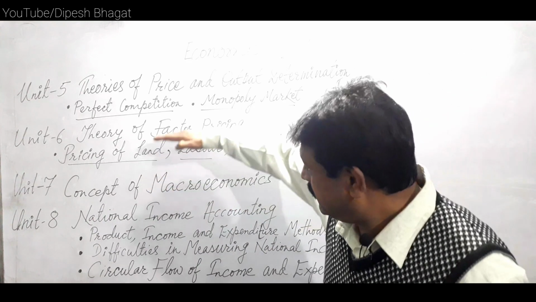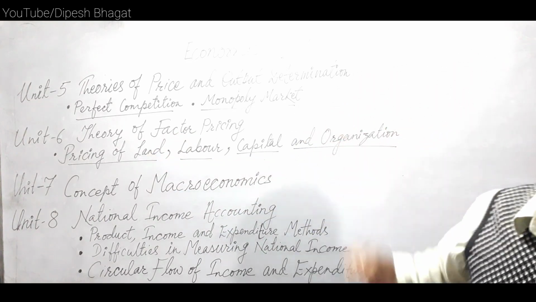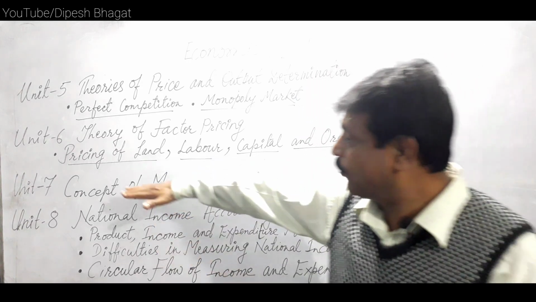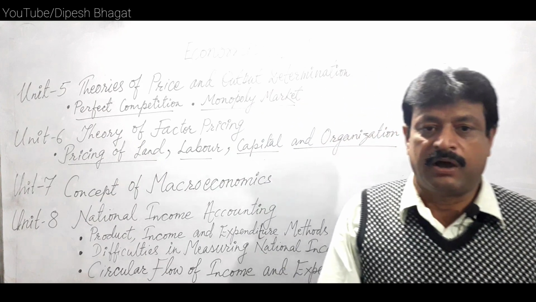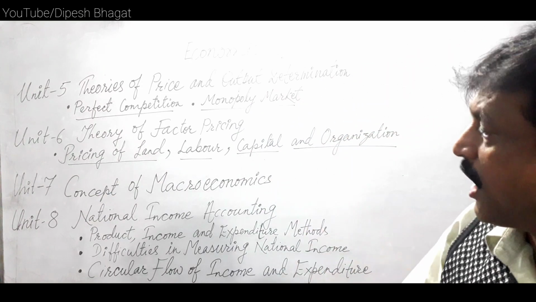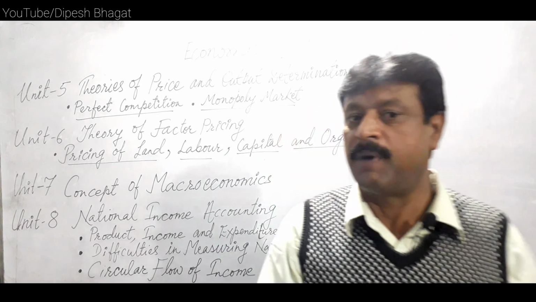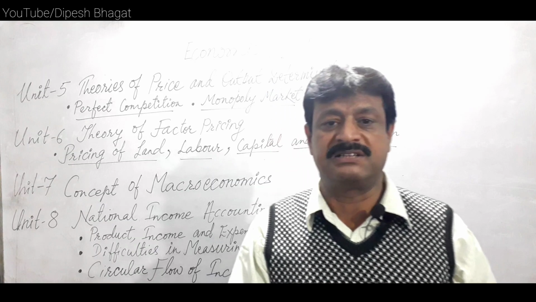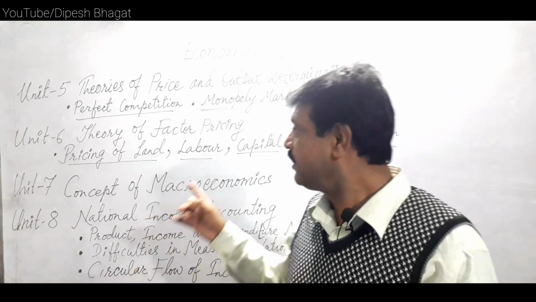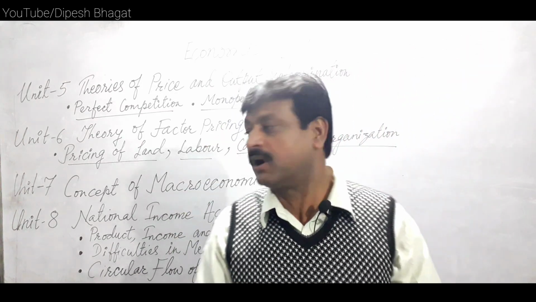after studying this unit 6, we have completed part A, microeconomics. Now from unit 7, we will discuss macroeconomics, part B. Part A holds 50% of the total marks in the examination. It means 50 marks if there is a 100 marks question: 50 marks of microeconomics and 50 marks of macroeconomics.